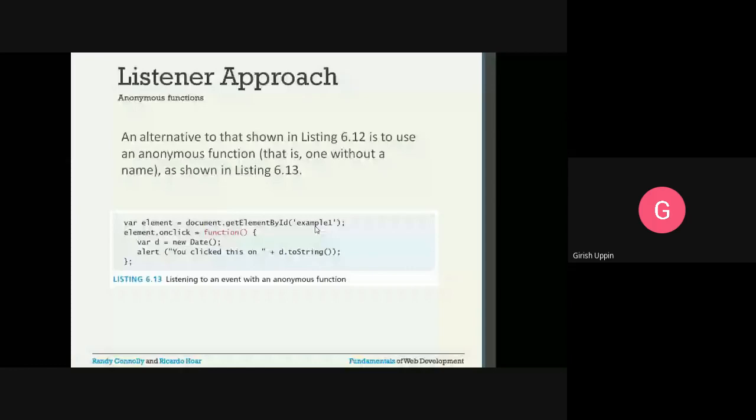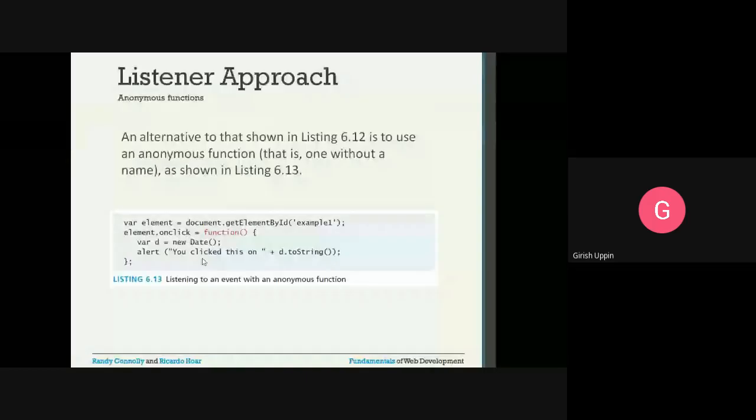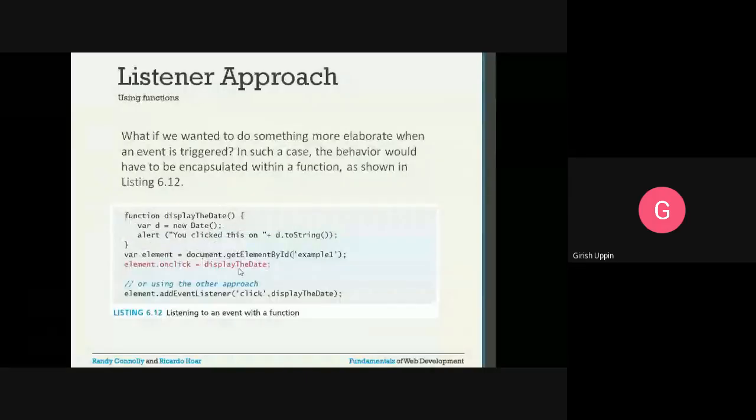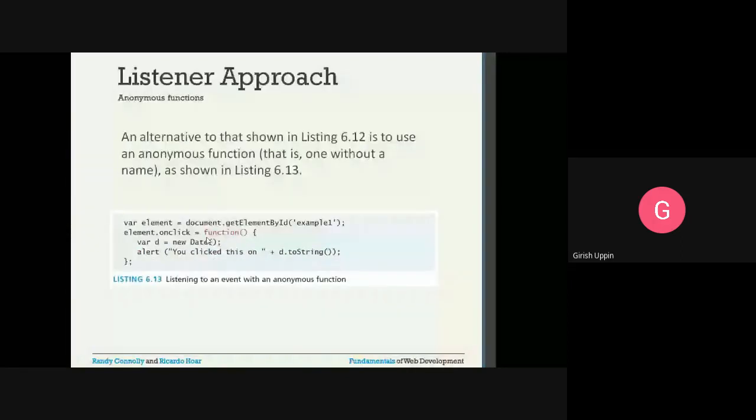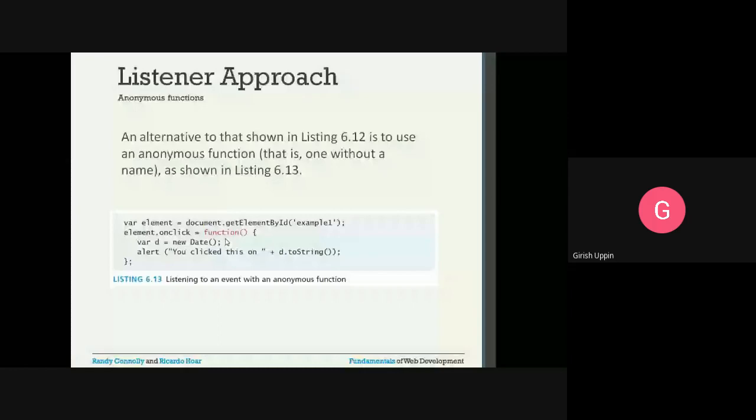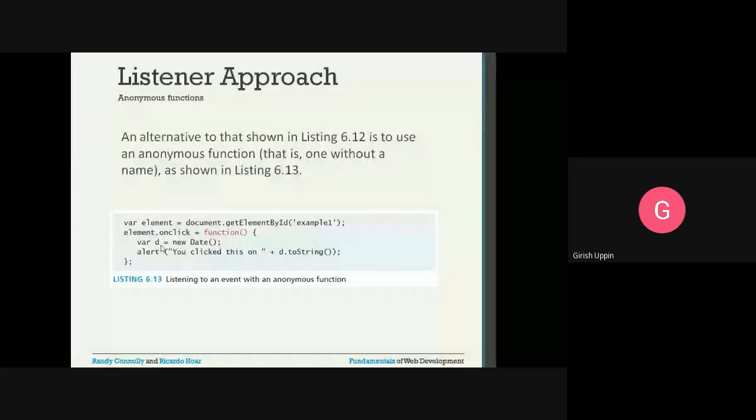Then element.onclick, you are not providing any name of the function. Here you can see you are saying is equal to displayTheDate, that is the name of the function. Instead of doing that, you can directly say function. These are called anonymous functions. One thing you observe in this function is there is no name. It is defined anonymously. So when there is an onclick, this particular implementation of the function will be called. There is no change in the code inside the function, so it will create a date and it will display it as a window.